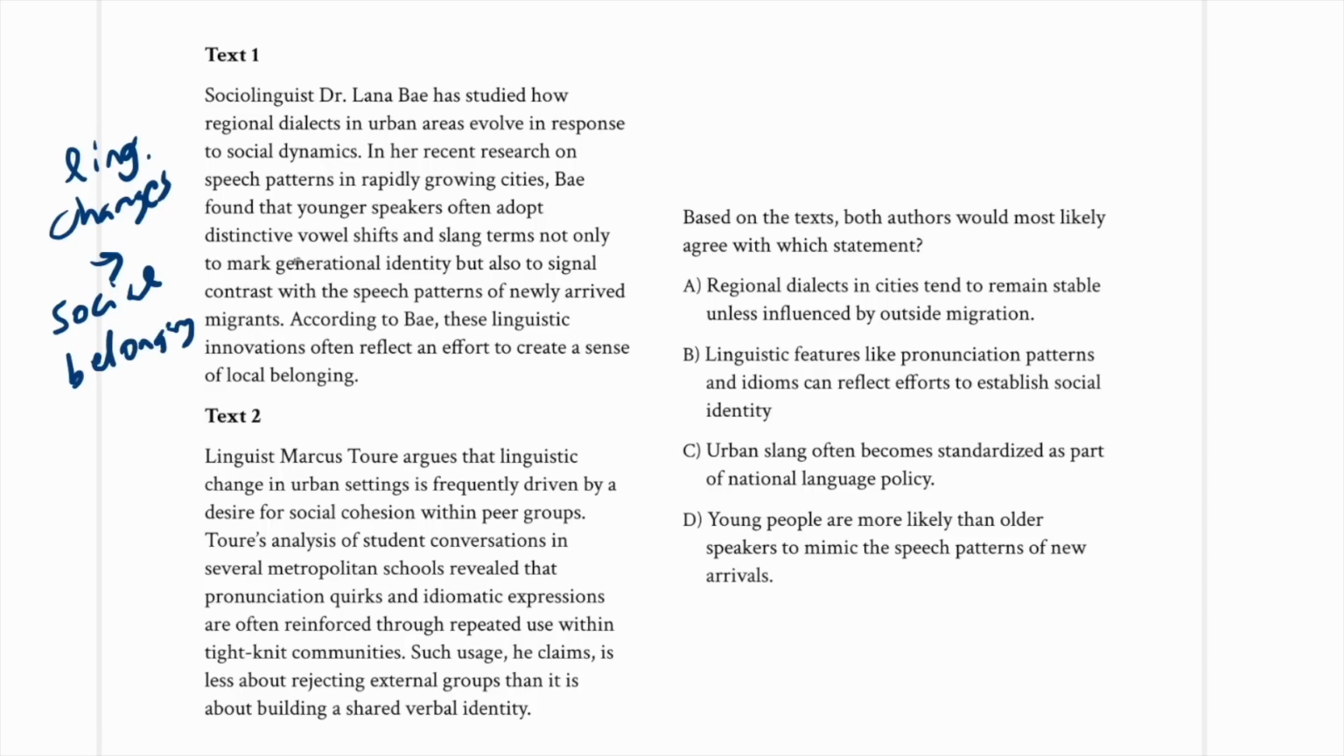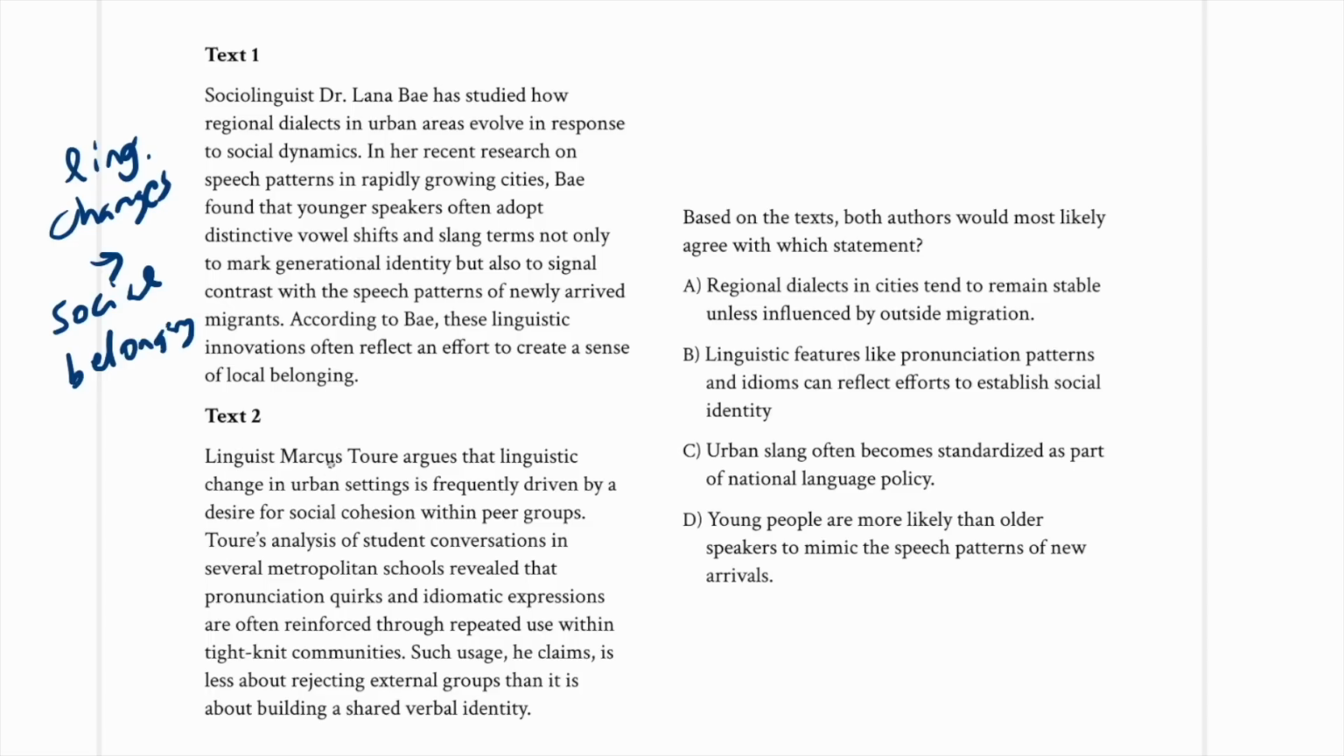And there is more to it because there are actually two reasons. To mark generational identity, in terms of their age group, fellow young people as opposed to older people, but also to signal contrast with speech patterns of newly arrived migrants. So there are two aspects of that, but as a brief summary, that'll do. And so on to the second passage. Again, keep that in mind as we're reading the second passage.